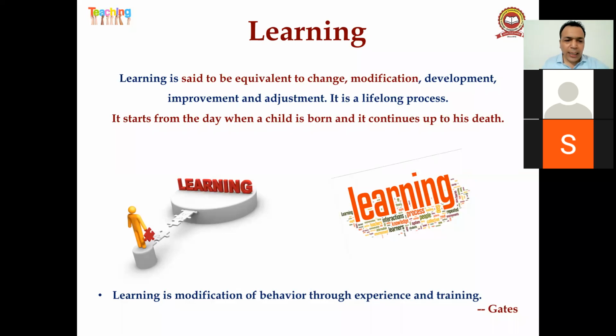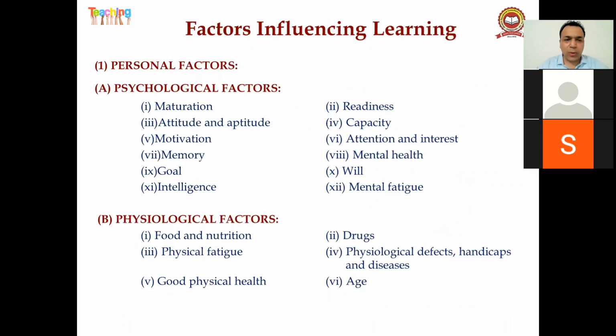So here we talk about teaching and learning. When there is teaching, there should be learning. If there is learning, then there should be a modification of the behavior of the student. If there is no modification of behavior, that means your teaching is not successful. How can you evaluate your teaching? You can evaluate your teaching with the help of learning among the students, right? It starts from the day a child is born and continues up to his death. Learning is modification of behavior through experience and training, as set by Gates. This definition you have to remember.